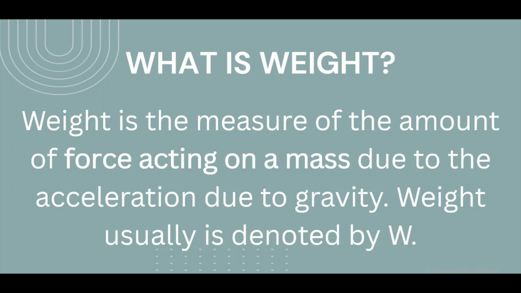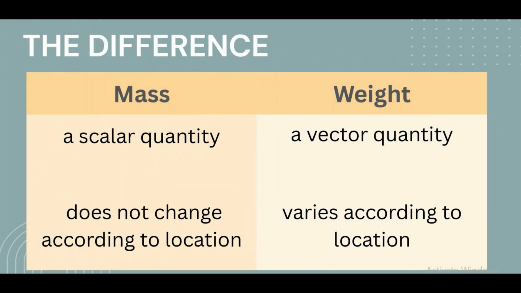Weight is the measure of the amount of force acting on a mass due to the acceleration due to gravity. And weight usually is denoted by capital letter W. So weight is a force acting on a mass, while mass is the amount of matter present in an object. Weight, on the other hand, is the gravitational force of attraction exerted on an object. So let's talk about other differences between mass and weight.